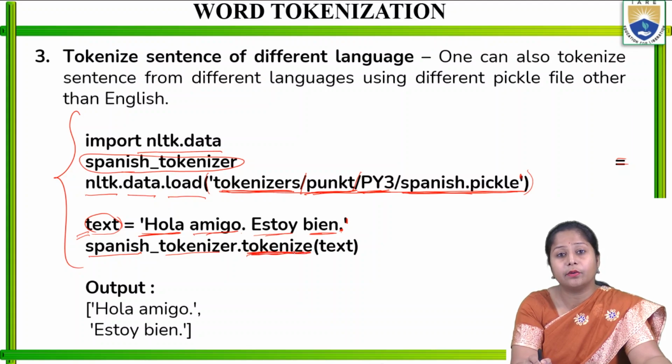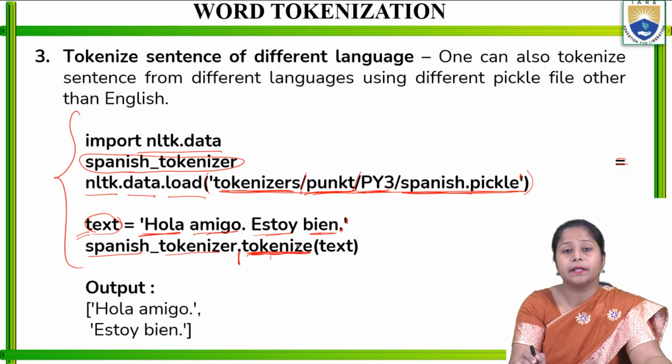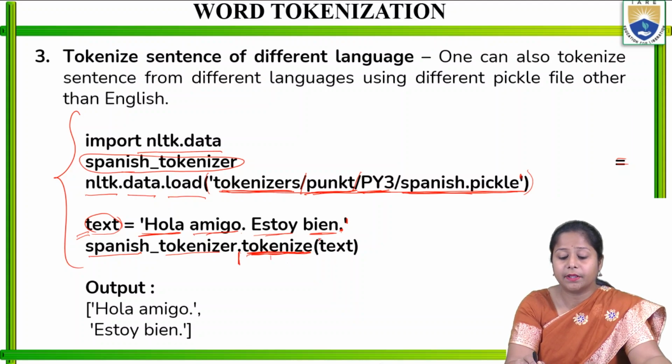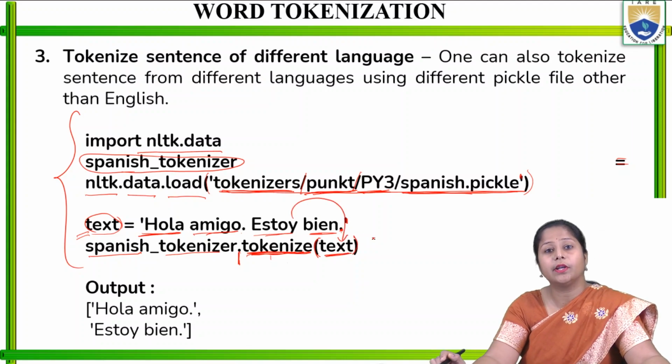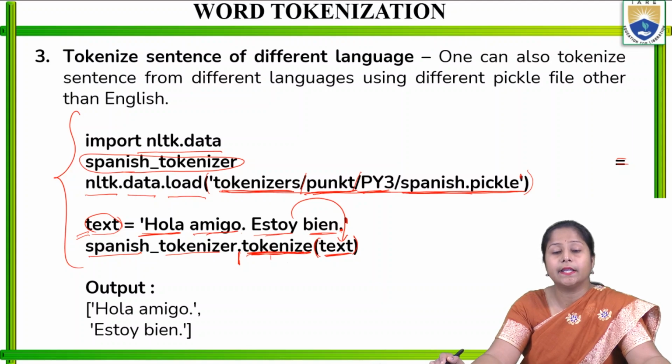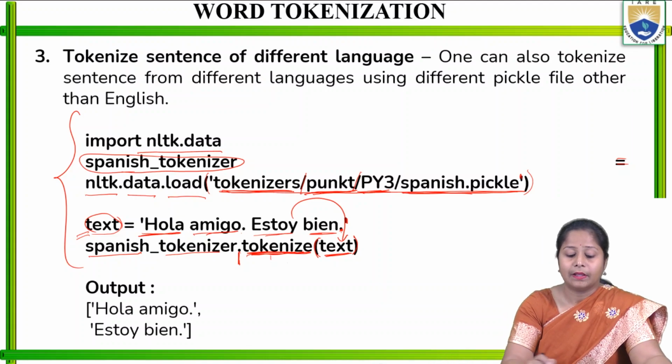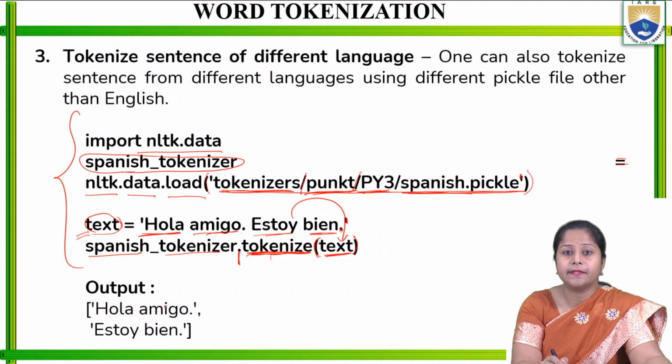Whenever I need to make tokens, I just call the dot tokenize method, and in the small brackets I pass the text I have written here. That is going to give the different sentences in the form of tokens. So here it will take hola amigo as one token and esto bien as a second token.